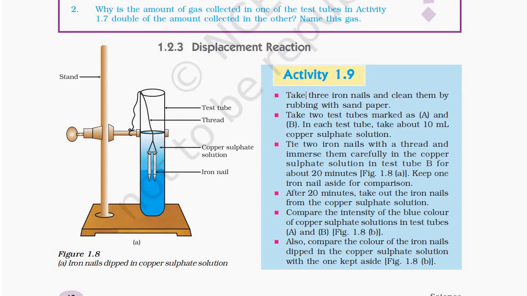Displacement reaction. Activity 1.9. Take 3 iron nails and clean them by rubbing with sandpaper. Take 2 test tubes marked as A and B. In each test tube, take about 10 ml copper sulfate solution. Tie 2 iron nails with a thread and immerse them carefully in the copper sulfate solution in test tube B for about 20 minutes. Keep 1 iron nail aside for comparison. After about 20 minutes, take out the iron nails from the copper sulfate solution.